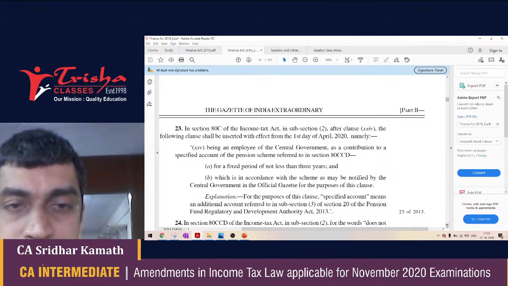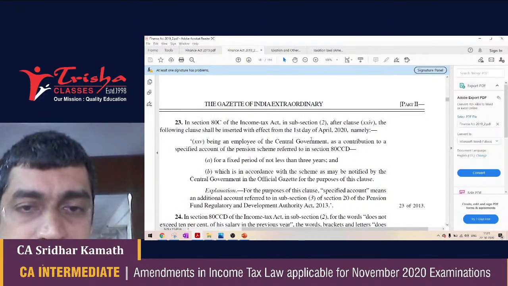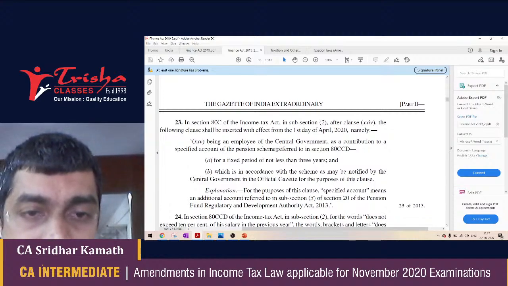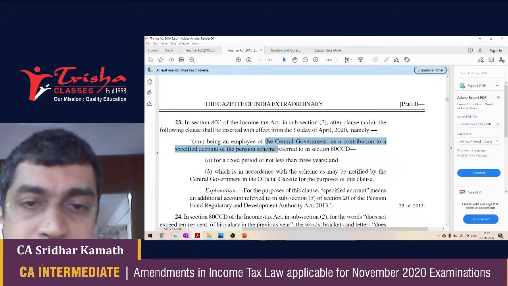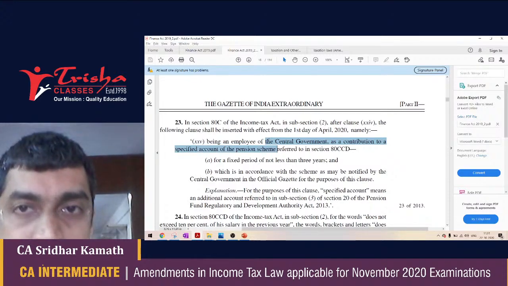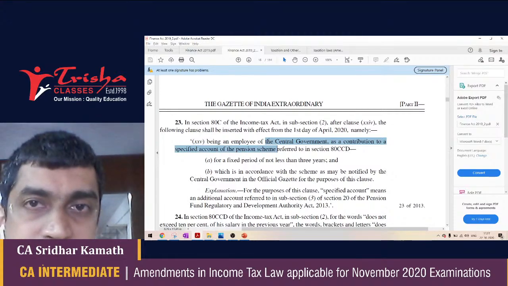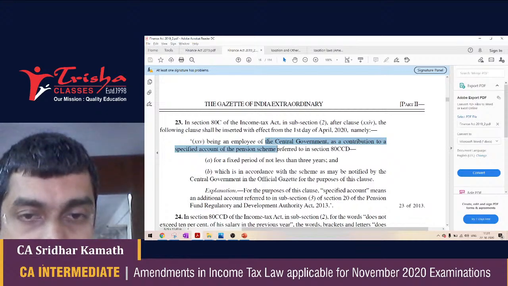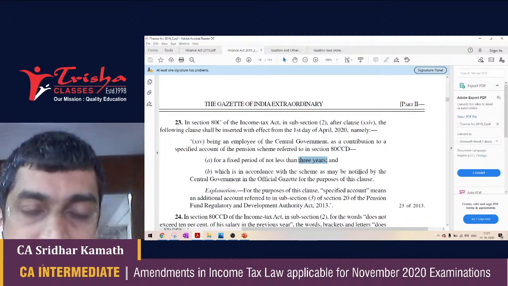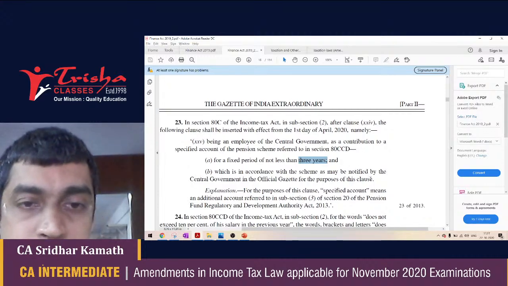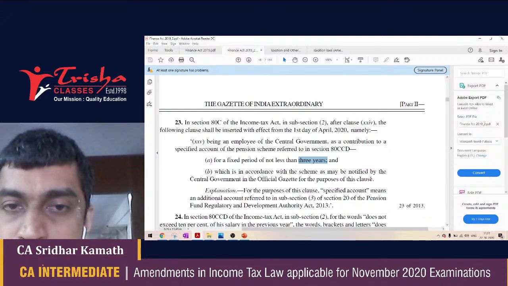Now there has been an amendment to section 80C of the Act, a very simple amendment, where they are saying that contribution to a pension scheme by a central government employee is also eligible under section 80C. The time limit for this is 3 years, and it should be a scheme as may be notified by the central government. So contribution to a pension scheme is also eligible for deduction for a central government employee under section 80C.